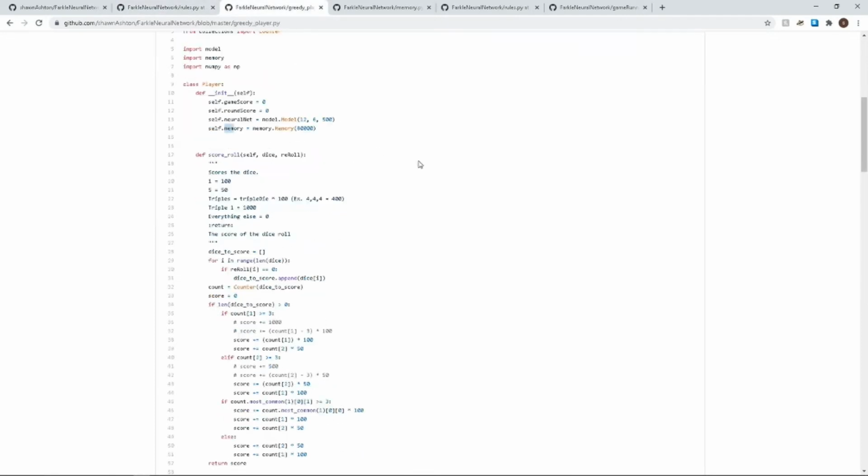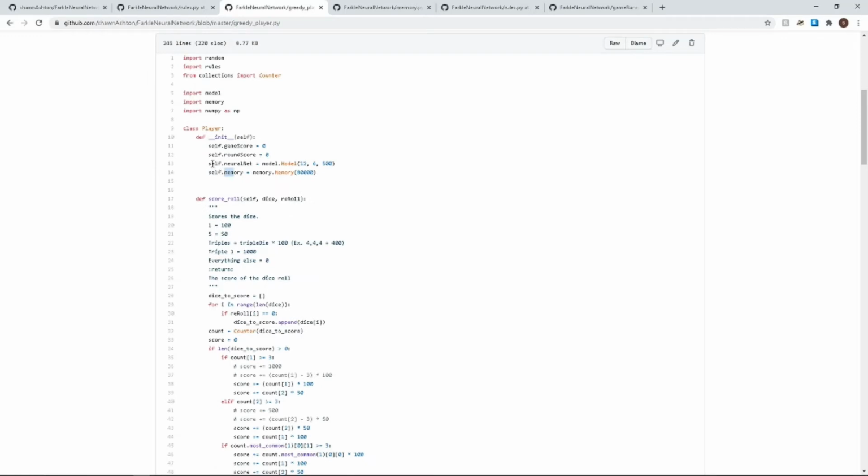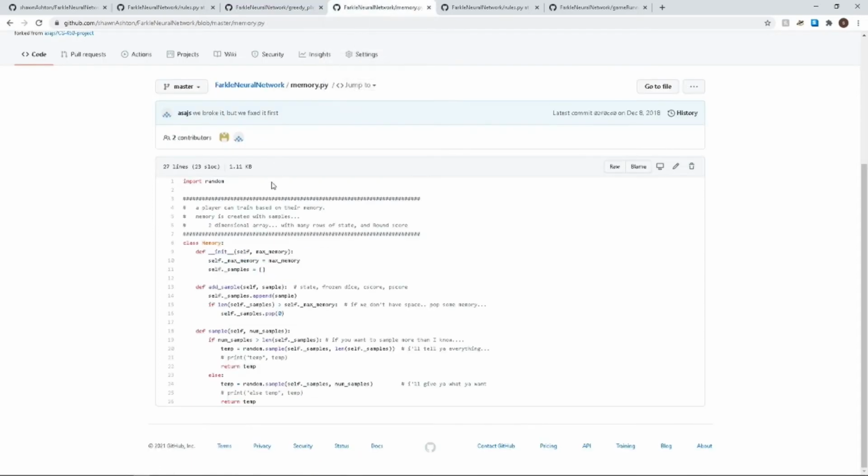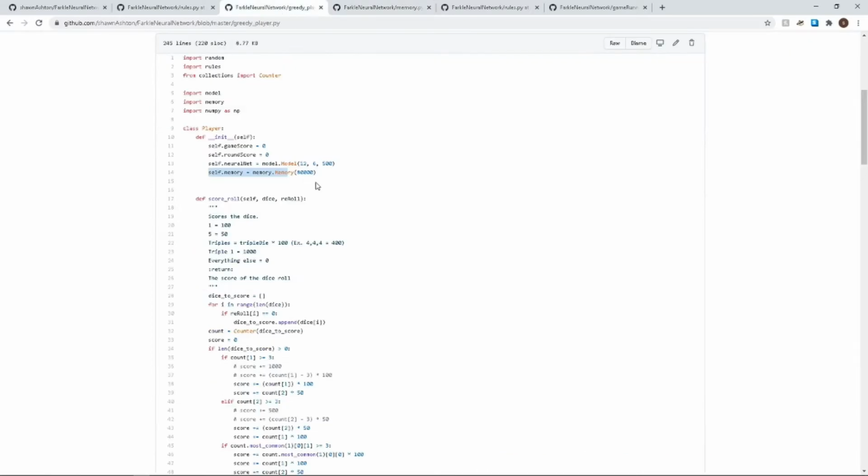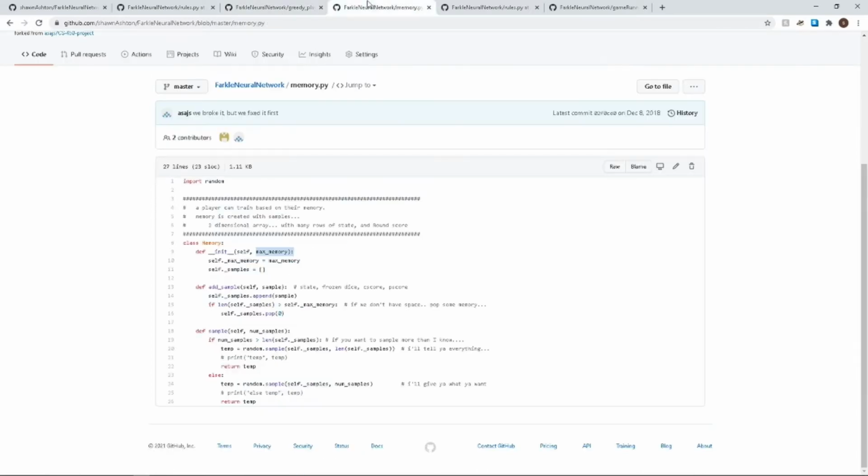In order to create our neural network, we use TensorFlow, and we create the neural network inside of a class called player, as well as we're having a memory. This memory is a custom memory class that we created ourselves, where it will have a max memory size. Back over here we see that we did 80,000, and as we add to it, it makes sure that that number stays less than or equal to 80,000 by popping off things from the front while we're adding onto the back if we have new samples.